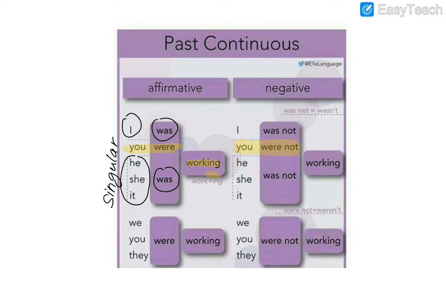Verb plus ing. While for the plural nouns, we use we, you, they. We will be using were, verb plus ing. And the same thing goes for the negative. We, you, they were not working. We use were.